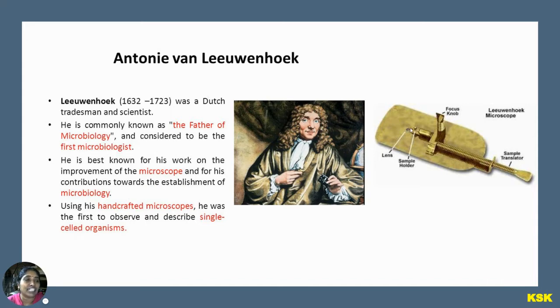You can see this figure on the right hand side. This is the microscope prepared by Antony von Leeuwenhoek. You can see here the lens and the sample holder, where you can place the sample. And here are the various coarse knobs. In our microscope we have coarse adjustment and fine adjustment knobs, and the sample translator. This is the Leeuwenhoek microscope.